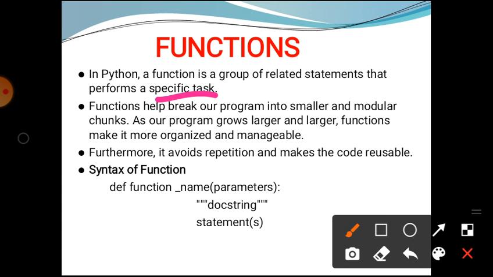Functions help break our program into smaller modules and chunks. As our program grows larger and larger, functions make it more organized and manageable. That means if our program is getting longer and longer, then functions break that program into smaller modules or chunks to organize and manage our program.